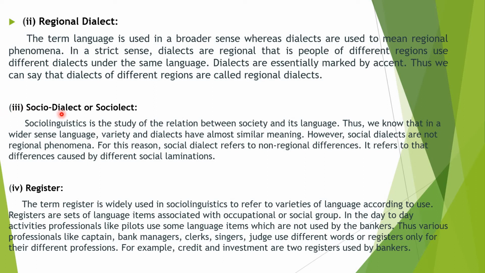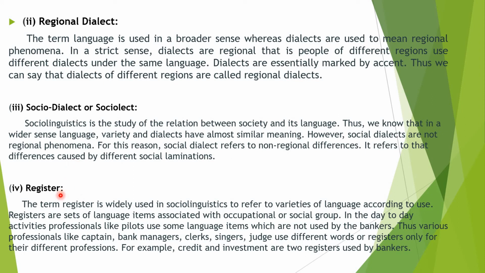Okay, next one, socio-dialect or sociolect. Sociolinguistics is the study of the relation between society and its language. Thus, we know that in a wider sense, language, variety, and dialects have almost similar meanings. However, social dialects are not regional phenomena. For this reason, social dialects refer to non-regional differences. It refers to differences caused by different social stratifications.